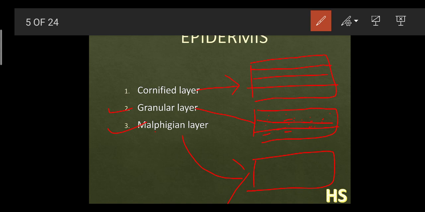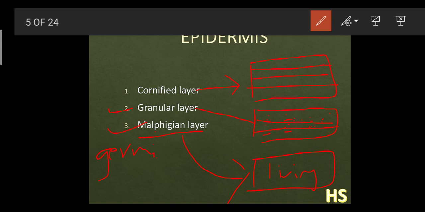Malpighian layer. The word Malpighian comes from the name of a scientist. One of the scientists found that the outer part of the skin is dead in nature, but not the innermost. This innermost consists of living cells, whereas the top and the middle consist of dead skin, but the innermost is made up of living cells. So they came to the conclusion that this should also be called the germinative layer.